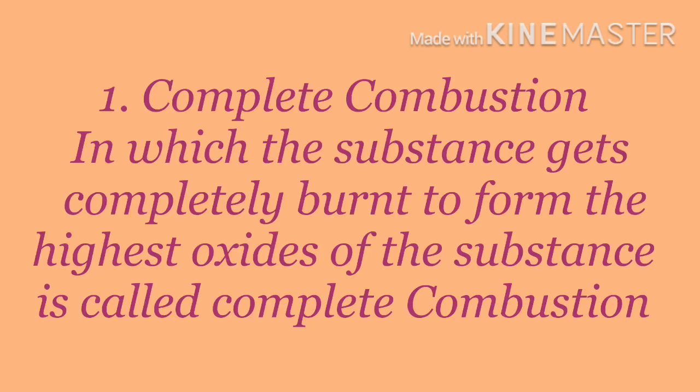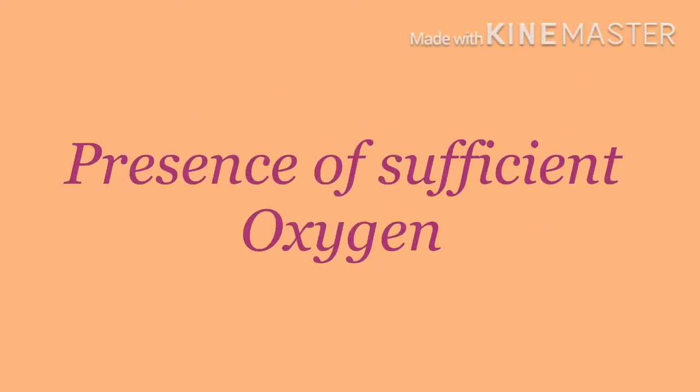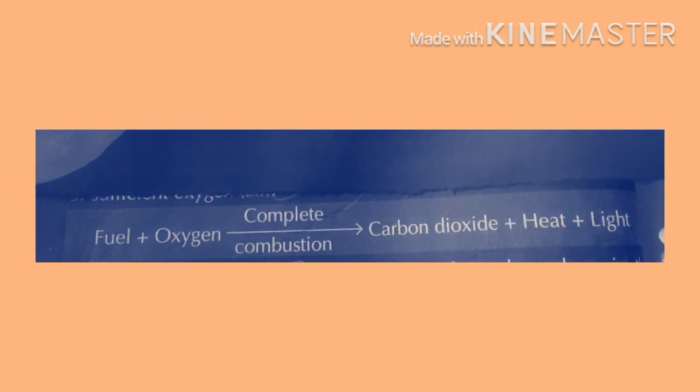So burning of paper shows complete combustion, and this process is complete in the presence of a sufficient amount of oxygen. Only when sufficient oxygen is present does the complete combustion process take place. Now the reaction given for complete combustion: fuel plus oxygen gives complete combustion. By this reaction we get the products carbon dioxide, heat and light. So this reaction is for complete combustion.